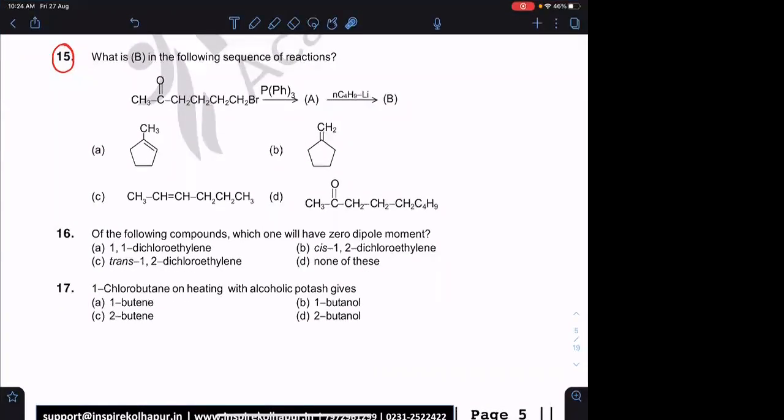Question number 16 and 17. Option C. Trans has minimum dipole moment or zero dipole moment. If it is symmetrical, it will be zero. If it is asymmetrical, the dipole moment will be minimum.